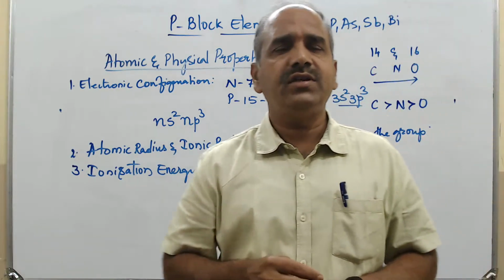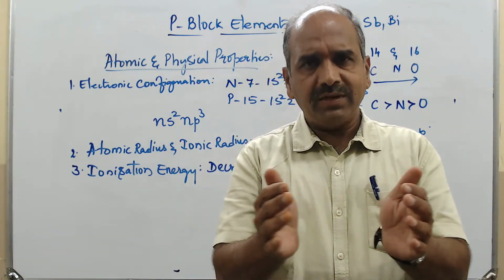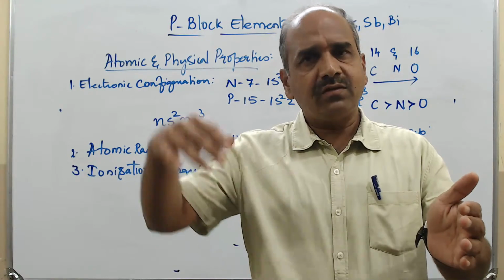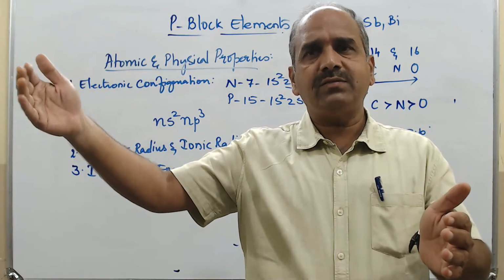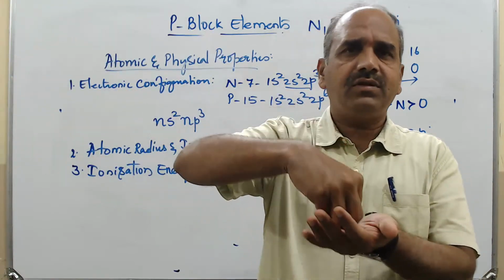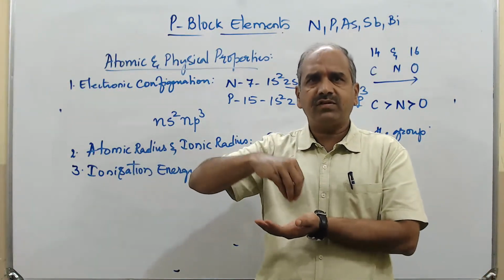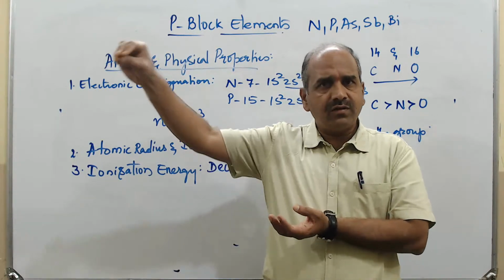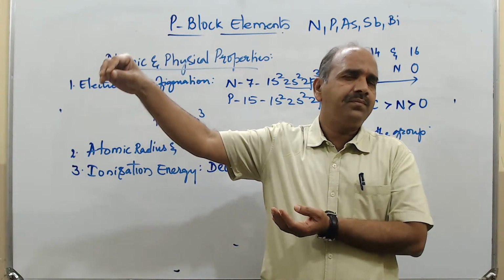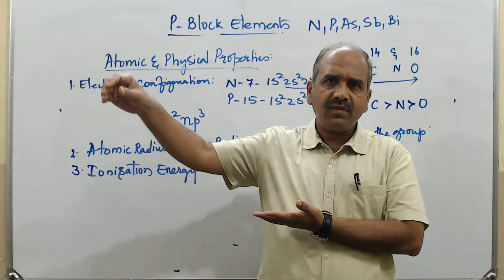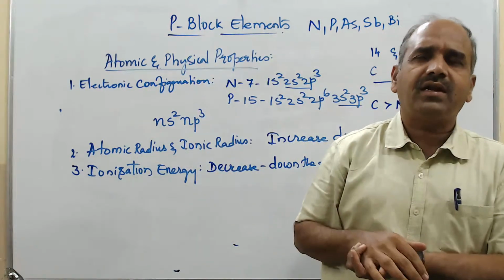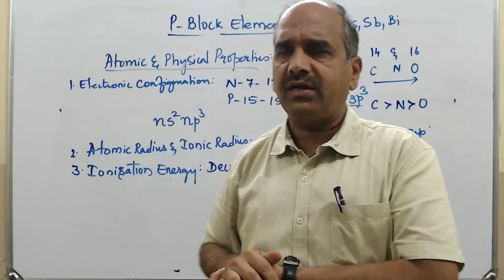The outer electrons experience less force of attraction from the nucleus, so little energy is supplied to the outer electrons and they are released quickly.